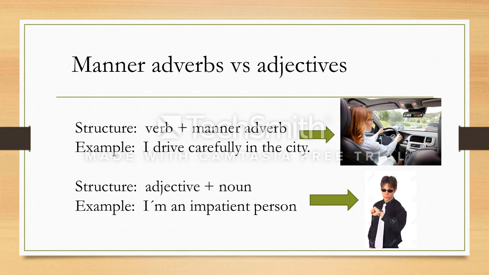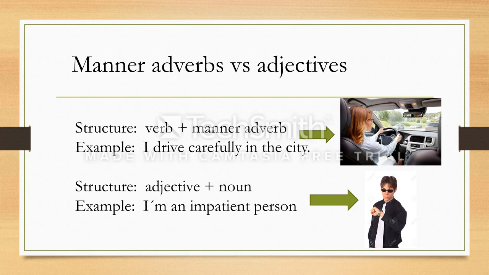What is the structure? How do you make it? The structure is the verb plus the manner adverb. Like I said, an adverb will always tell you the way the verb behaves. Now, if you look at the second example, it says adjective and a noun. I am an impatient person.